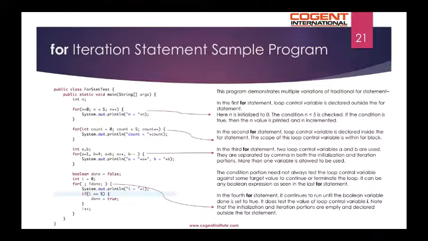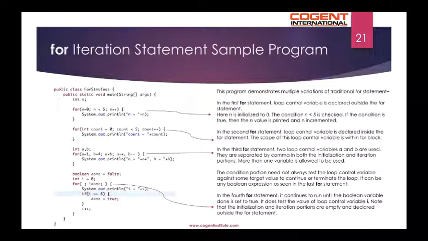This program demonstrates the multiple variations of the traditional for statements. In the first for statement, the loop control variable is declared outside the statement. The loop control variable n of type int is initialized to 0 in the initialization portion. The condition n less than 5 is checked. If the condition is true, then n value is printed and n is incremented.